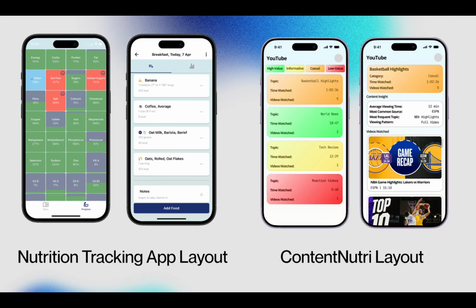Through research over various personal informatic apps, we realized that nutrition tracking apps provided users with structured feedback, categorization, and reflection loops. We aim to use this absence of semantic structure and evaluative frameworks to build a prototype that evaluated content consumption like a nutritional tracking app, with the purpose of helping users develop content literacy and awareness.